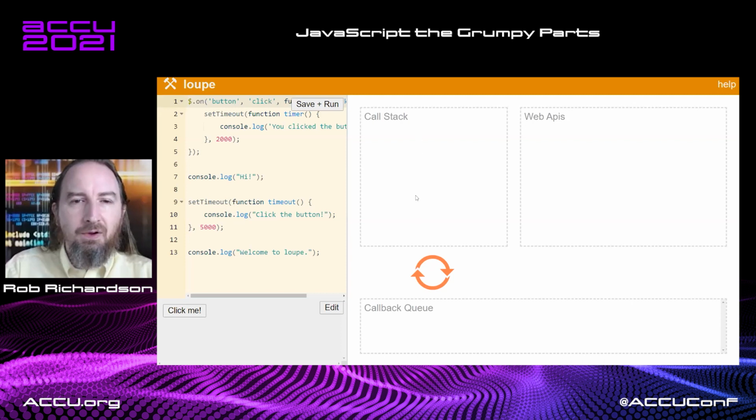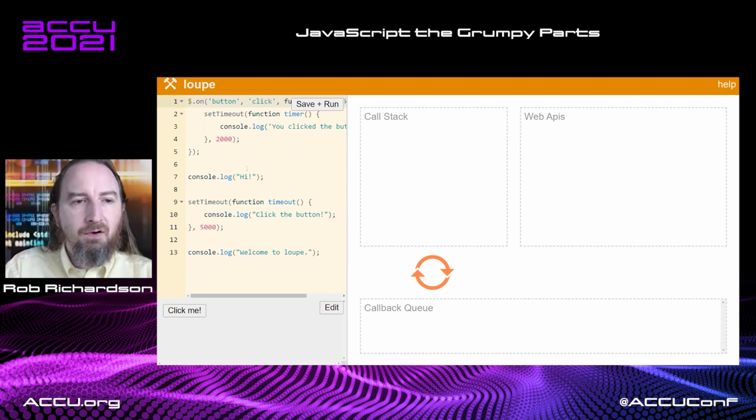As we execute, we'll execute the entire call stack. And then once that call stack is empty, we'll come back and pull out anything in the callback queue. As we pull things in the callback queue, then we'll empty the stack again and look into the callback queue again. Once the callback queue is empty, then we'll go on to the next thing. As any web APIs finish, they will get set in the callback queue.